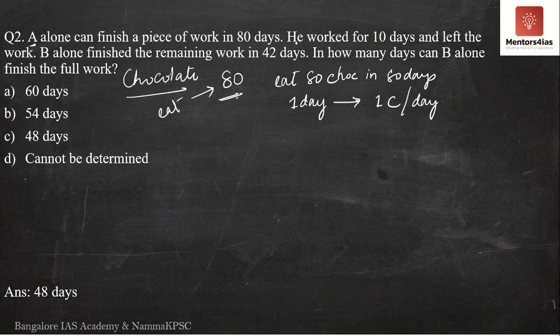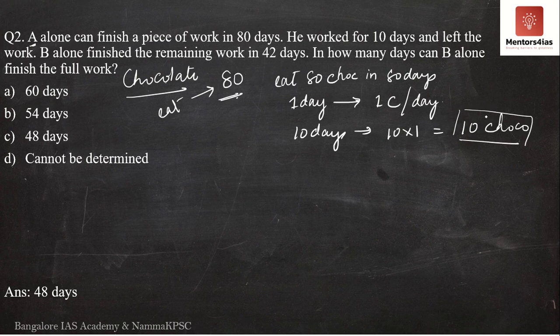What does the question say? The question says he works for 10 days and he leaves. If in one day he eats one chocolate, then in 10 days, how many chocolates would he eat? Nothing but 10 into 1. Therefore, A would have eaten 10 chocolates. After eating 10 chocolates, he has left the work.